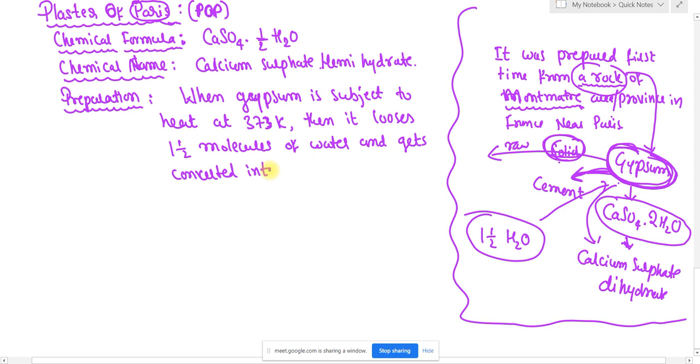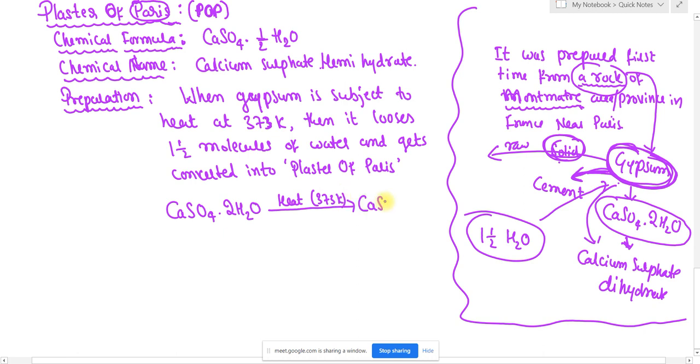First, we take gypsum. What is the formula of gypsum? CaSO4.2H2O. When this gypsum is subjected to heat, at what temperature? Temperature is also important: 373 Kelvin. At that temperature, it loses water and gives CaSO4 dot 1/2 H2O plus what is liberated? How many molecules of water? 3/2, which is nothing but 1.5.